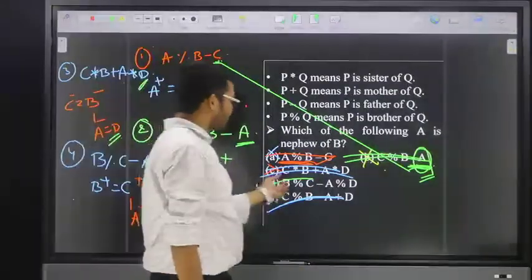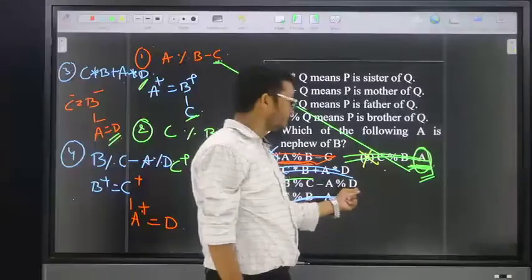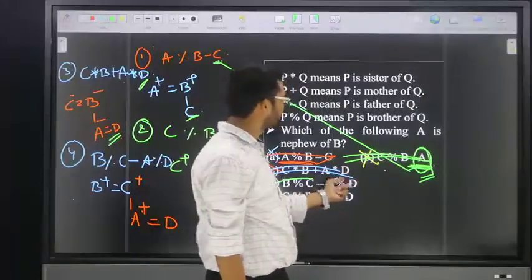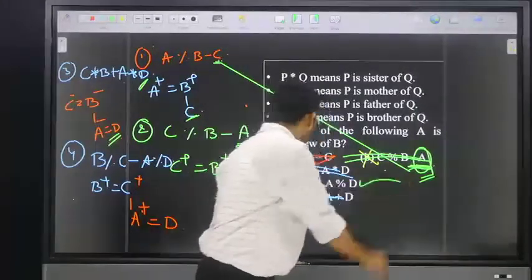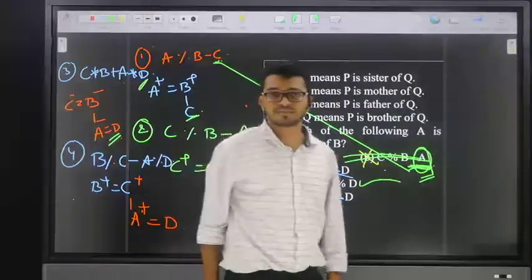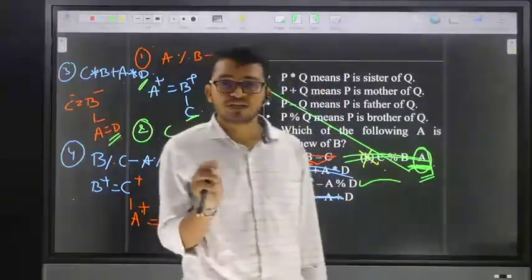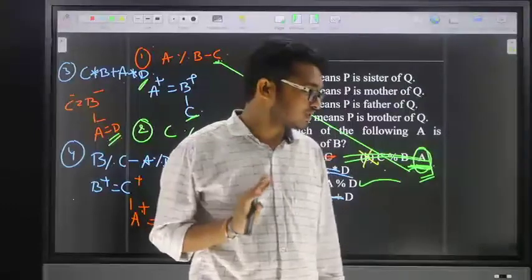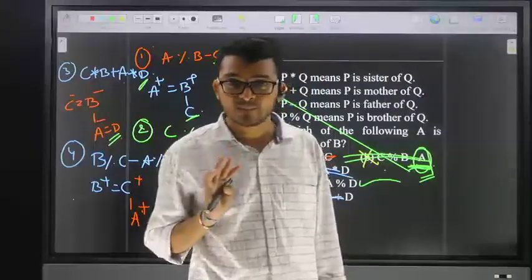See here, option number four. A percentage D: percentage means brother. That means A is male. Then the answer is option number four. Friends, for this model, the simple logic is to go through gender.